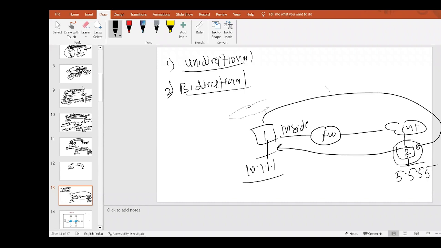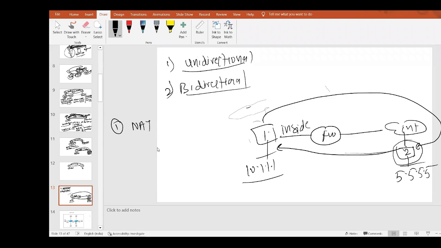Even PC2, if it wants to initiate traffic to access anything or to take a login on PC1, can. It means both sides can initiate traffic. So how can we do that? For doing this, we first have to configure the NAT rules. That we can achieve with static NAT.